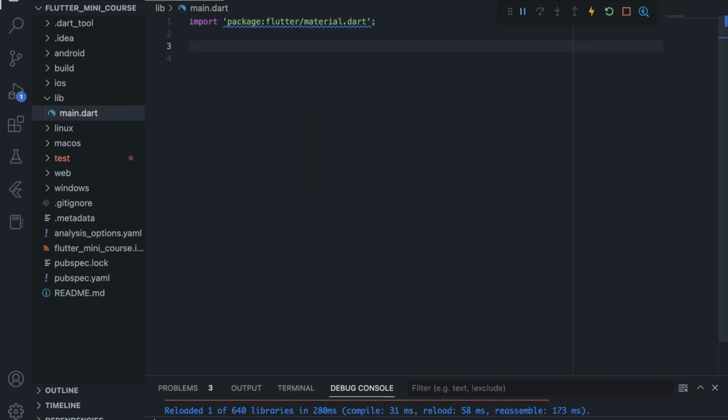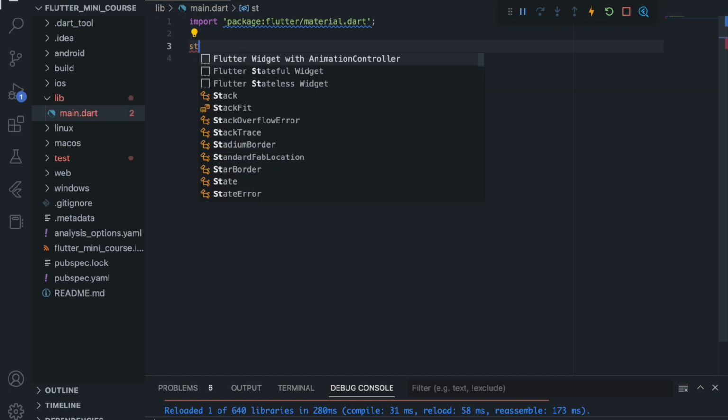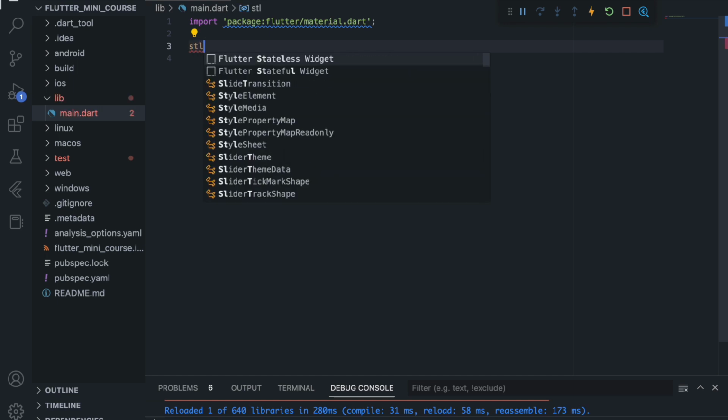Material is a UI library, and we will use material for iOS native apps. Cupertino is used, but in this case we will use material app. And now we will come down, and there are two kinds of widgets, stateful widgets and stateless widgets. So what are stateful and stateless widgets? So say there is a counter, and you want to increment the counter, and that counter text updates